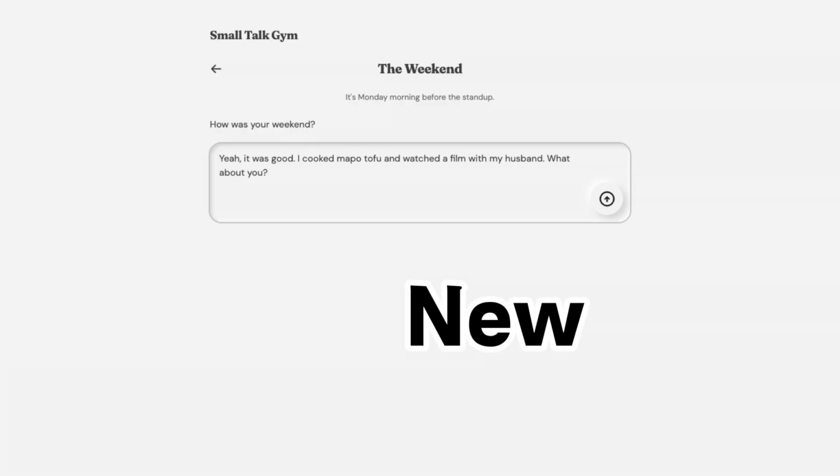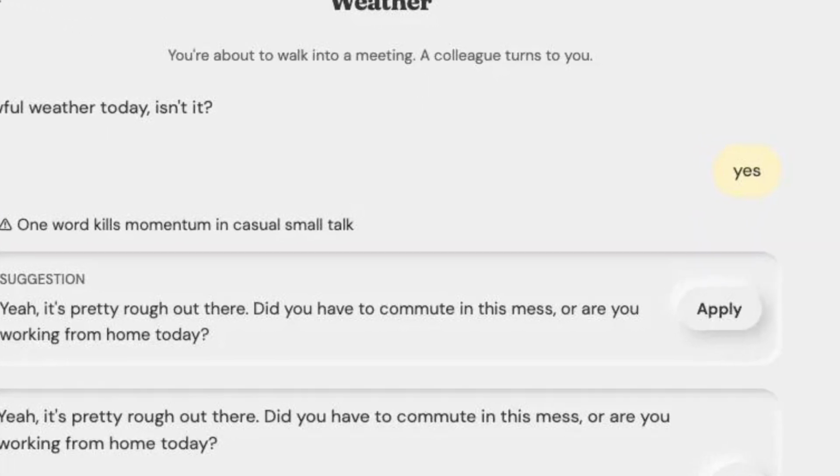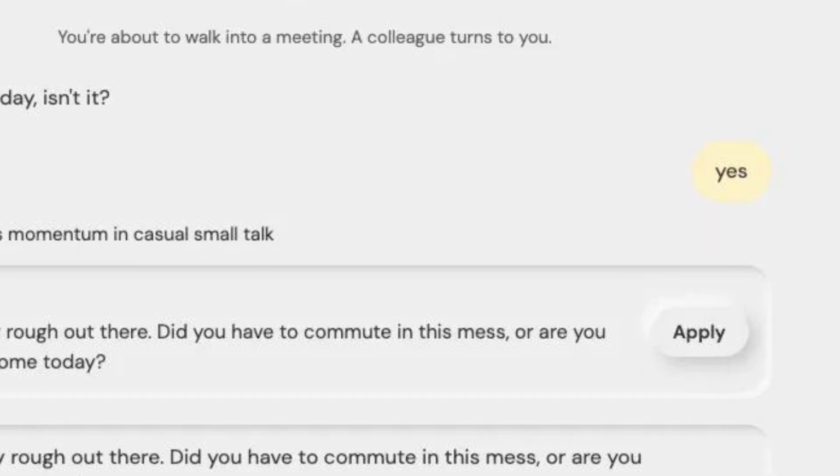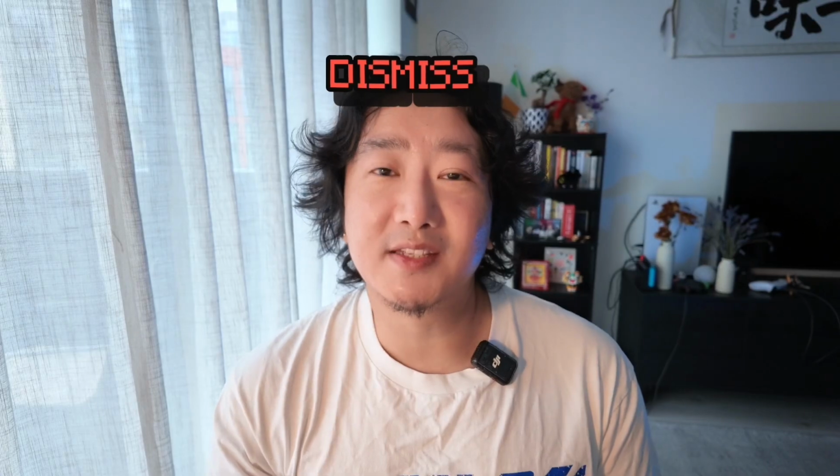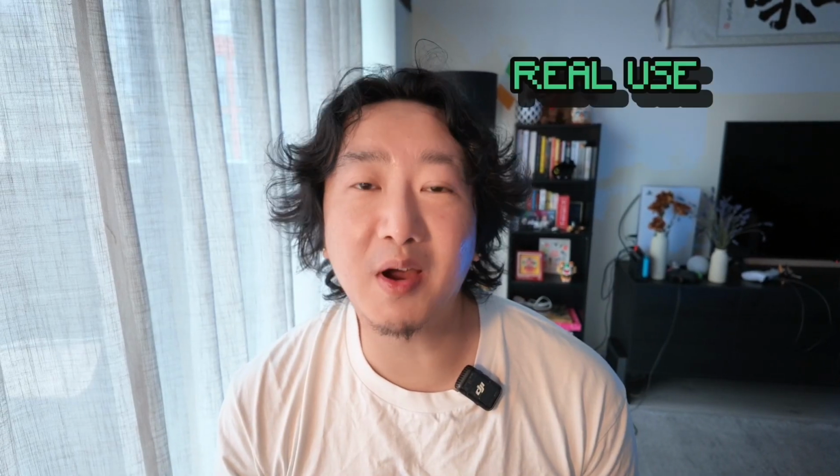After it worked, I went back to fix the small things. The bubble should feel like a text, not a form. The feedback goes yellow when you give a one-word answer, green when you actually say something and ask people back. Dismiss the suggestion when you already did well. Small things, but they make the difference between a demo and something people actually use.